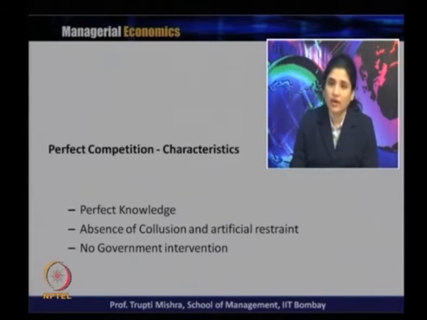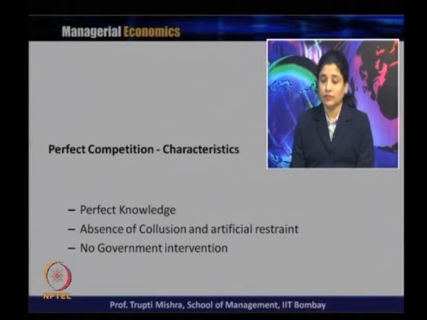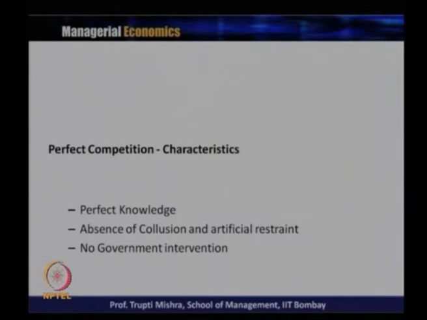regarding the price, regarding the product. The last characteristic talks about how the market functions, whether there is an intervention from the government, whether the authority gets into this, or who controls the demand forces and who controls the supply forces. The fact is that in a perfect competitive market structure, there is no government intervention at all. It is the demand forces and the supply forces that decide the price and the quantity.